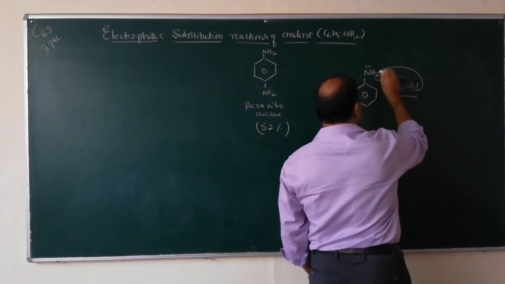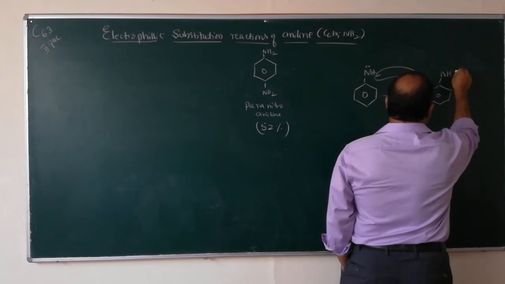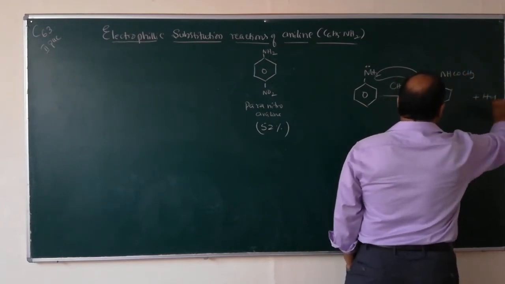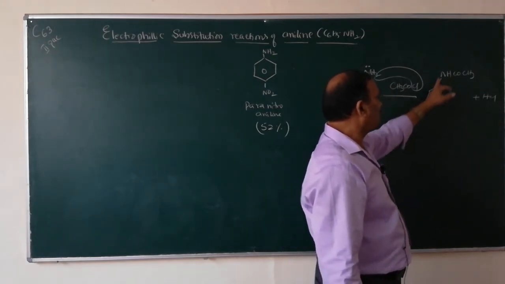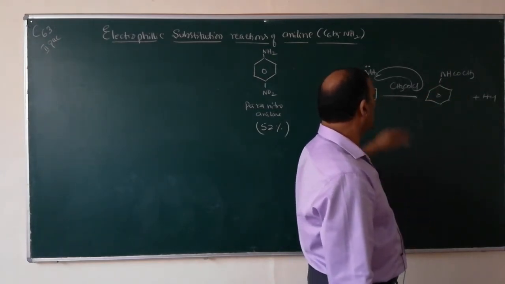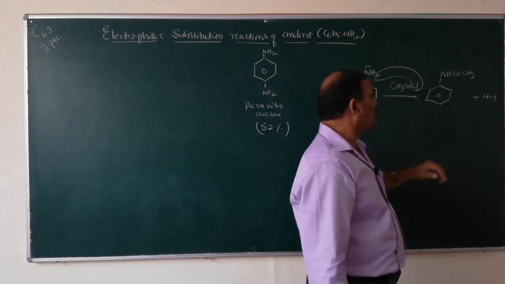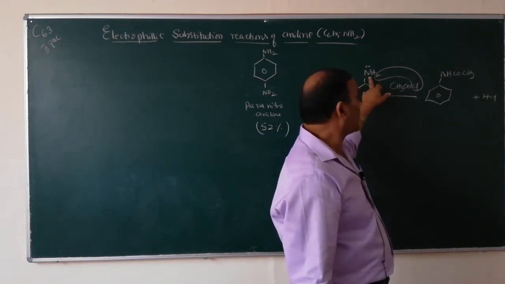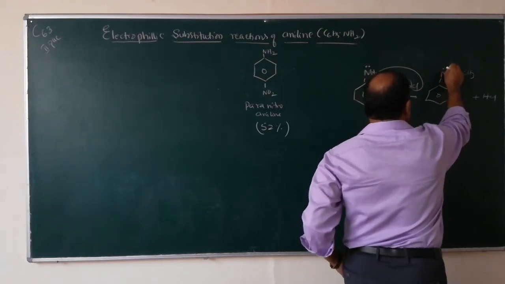H combines with Cl, and you will get NHCOCH3 plus HCl. This is acetanilide. The NHCOCH3 group is less active than the NH2 group because of the lone pair of electrons.